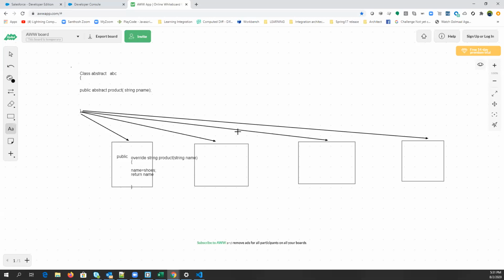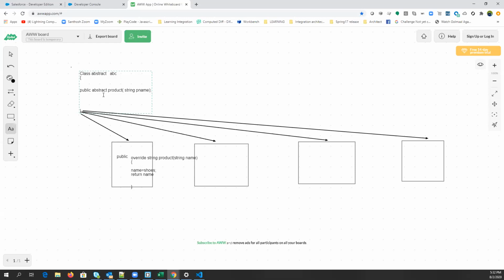Understood. Can you write a normal method instead of abstract, or only an abstract method? Can you override normal methods also that are not abstract? Let's say if something is static or not necessary to be changed, you can have normal methods and simply call them in every class. A normal method cannot be overridden. Only an abstract method can be overridden. Okay. Only a virtual or abstract method can be overridden.